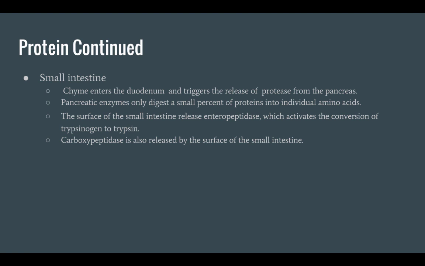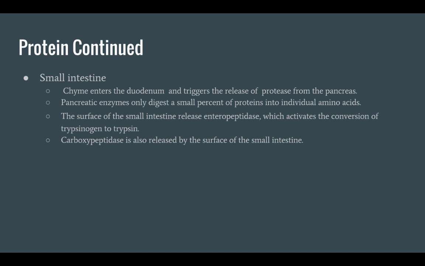The small intestine is where most protein digestion takes place. Chyme enters the duodenum and triggers the release of protease from the pancreas. Pancreatic enzymes only digest a small percent of proteins into individual amino acids. The surface of the small intestine releases enteropeptidase, which activates the conversion of trypsinogen to trypsin. Along with trypsin, chymotrypsin and elastase are also released. They all work to break down specific peptide bonds within polypeptides, resulting in the production of dipeptides and tripeptides.